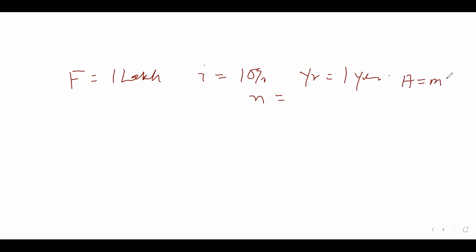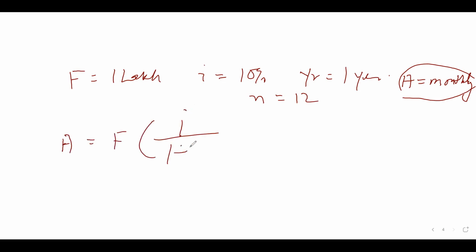So how do you know whether it is asking you to pay the right amount or not? Your N is 12, 12 times you are paying. So simply use your fourth formula. Your A is F into I, divided by 1 plus I to the power N minus 1. So I is 10%, 0.10. This is your 1 plus I. Always take it as 10%. Don't take 1 plus I as 11.